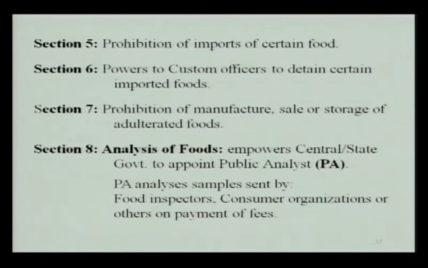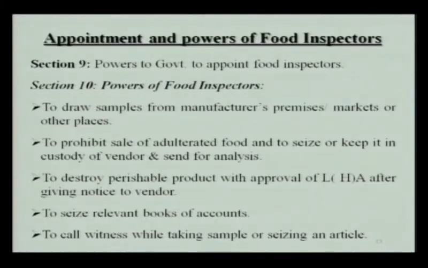It empowers the central and state government to appoint public analyst, and the primary role of public analyst was to analyze the samples sent either by food inspector or consumer organizations or others on payment of fees. Section 9 and 10 were about the appointment and powers of food inspectors. Section 9 empowers the central government and the state government to appoint food inspectors, and section 10 was about the powers of food inspectors.